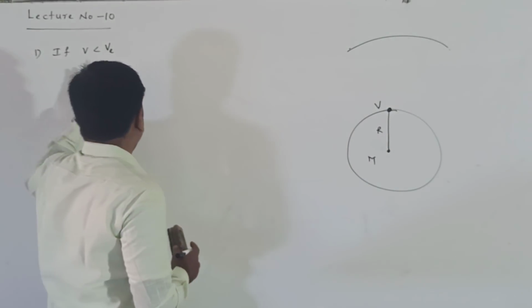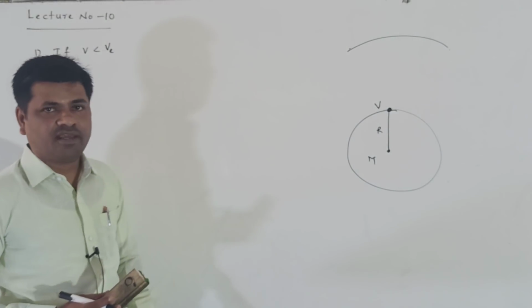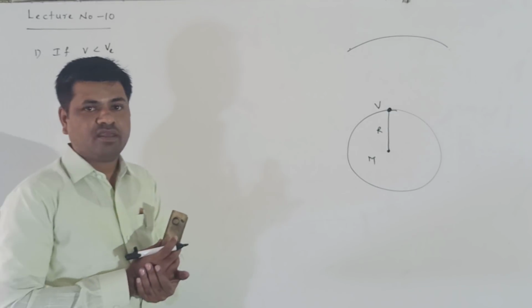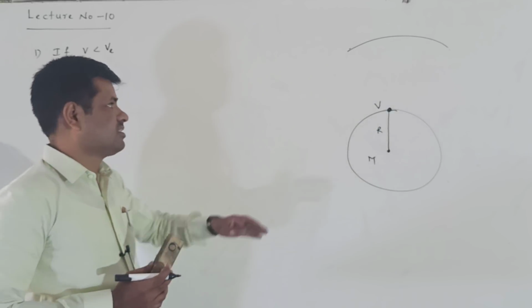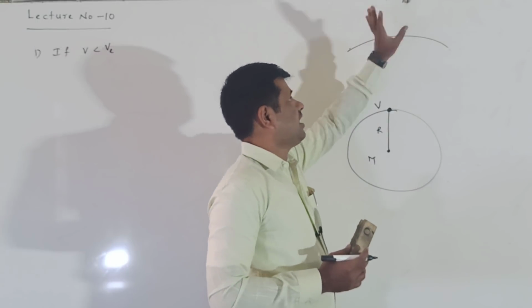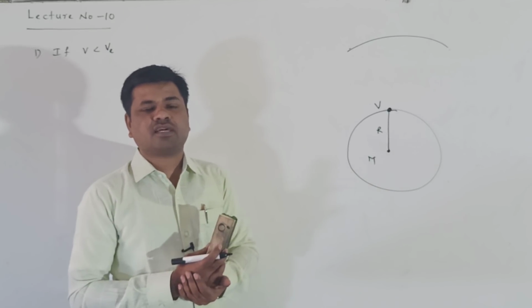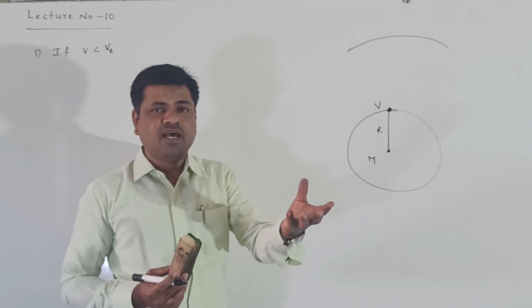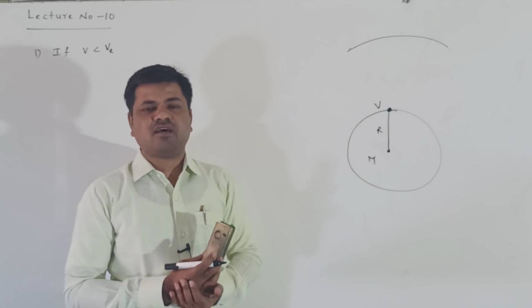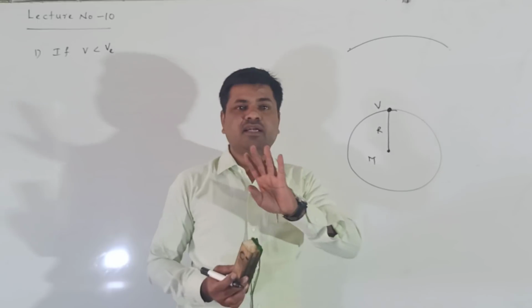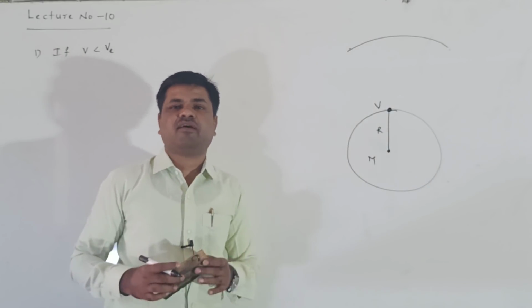But when the velocity is smaller than the escape velocity, it cannot cross the gravitational field of earth.